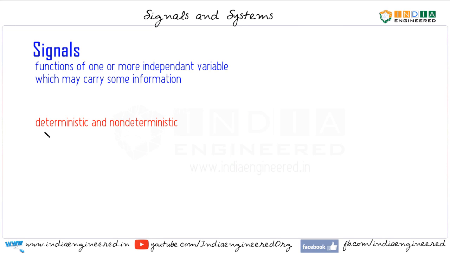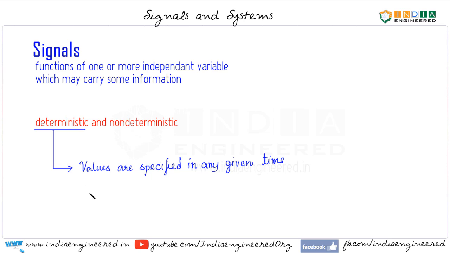Now deterministic signals are signals whose values are specified for any given interval of time. So its values are specified in any given period of time or given interval of time. Or we can say its values can be determined.